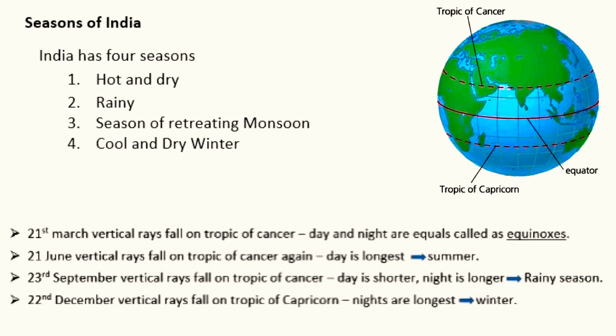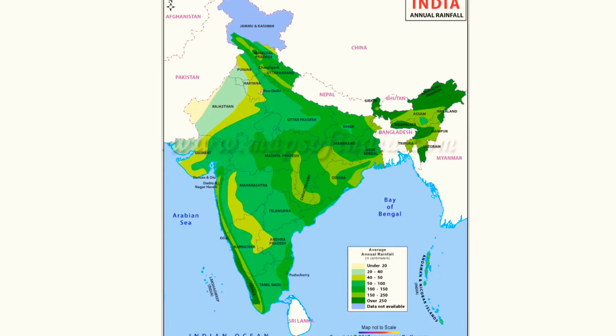On 21st June, vertical rays fall on the Tropic of Cancer and the days are longest. This is the summer. And on 23rd September, vertical rays fall on the equator and days are shorter, nights are longer. This is rainy. On 22nd December, vertical rays fall on the Tropic of Capricorn and nights are the longest. This is winter. I conclude the class.